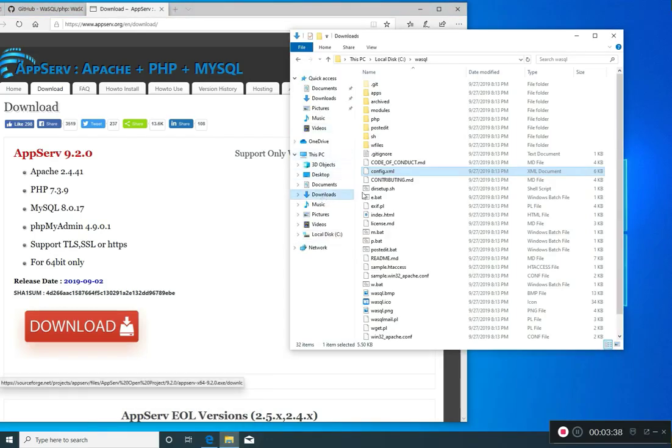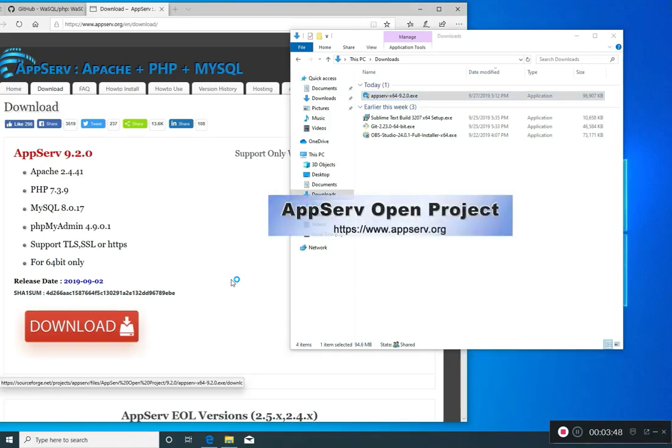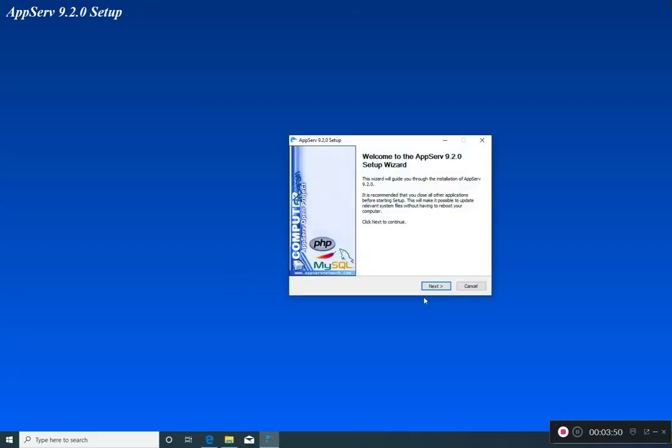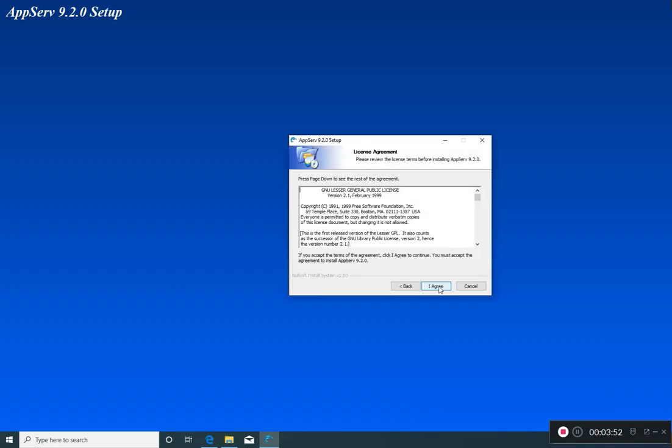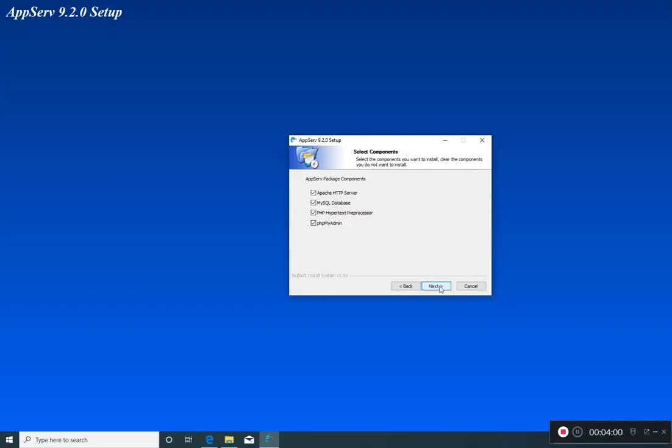And yeah, so I'm going to run this file. Alright, just a few config issues. There's a license that you agree with. There is an install. I'm just going to leave this one also on the root.